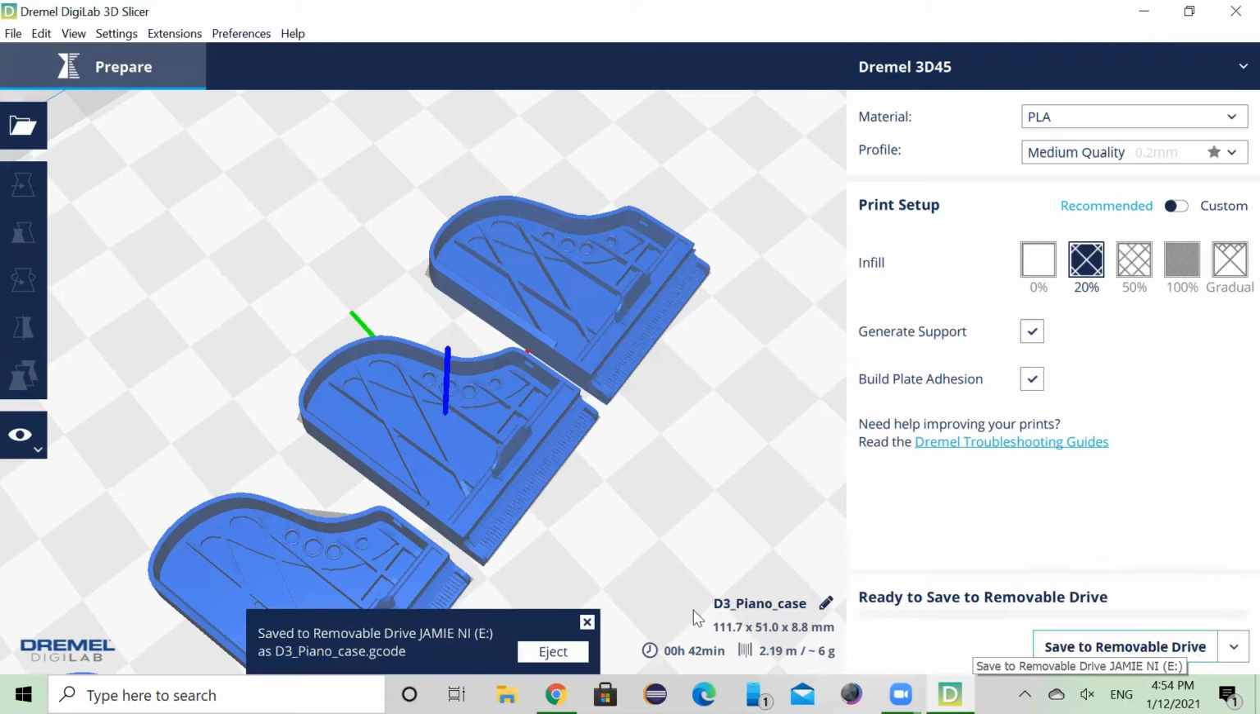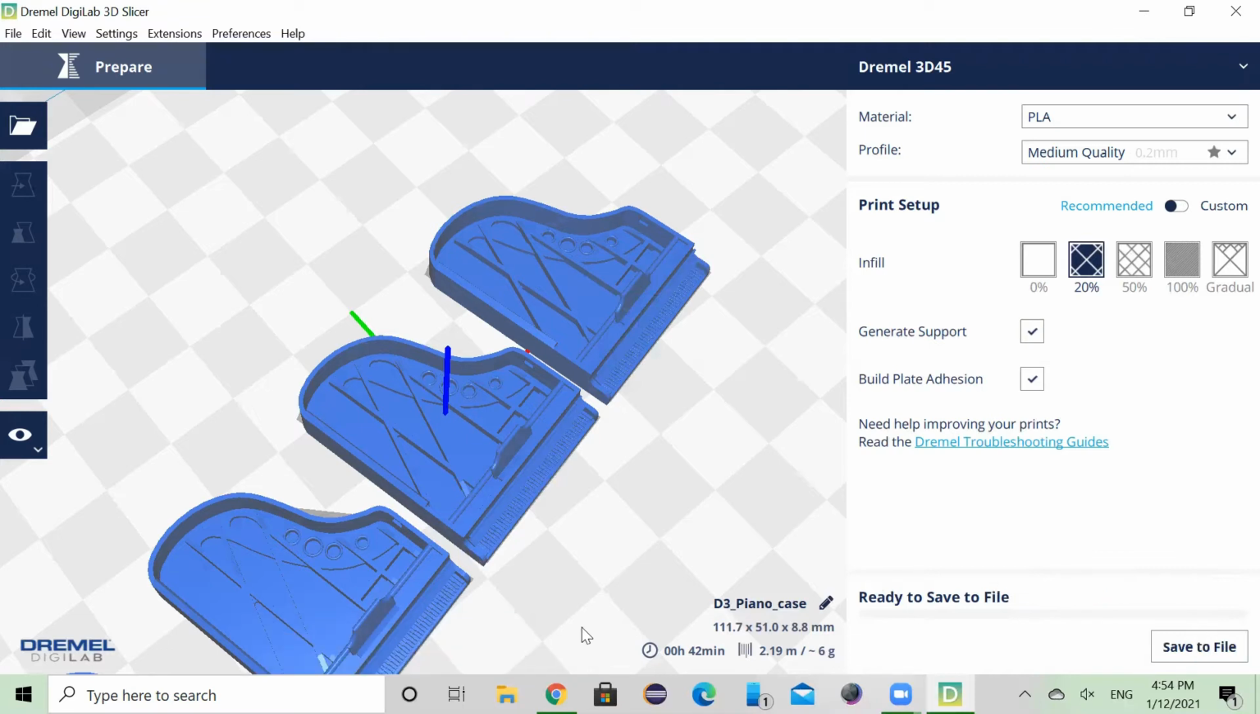So now we save to the removable disk, and right here you'll see the name of the file. That's going to be important when you choose the file on the 3D printer. And now we're going to move over to the actual printing.